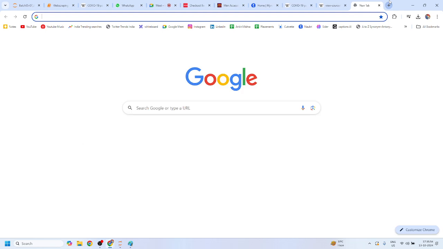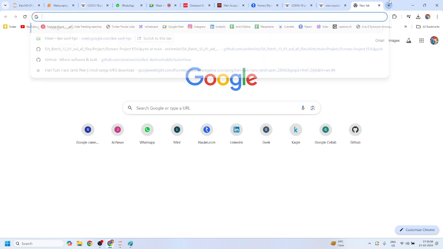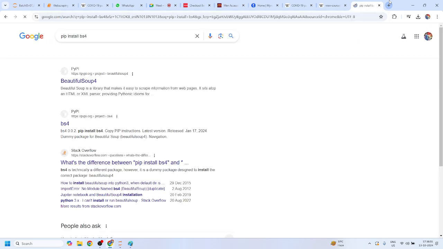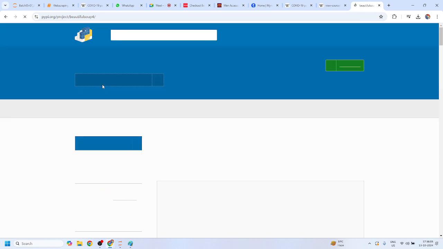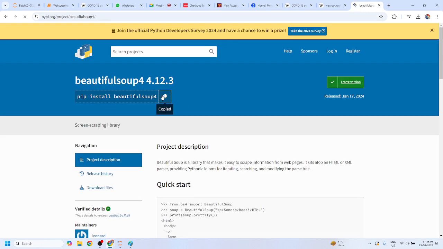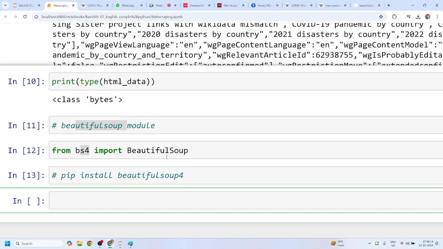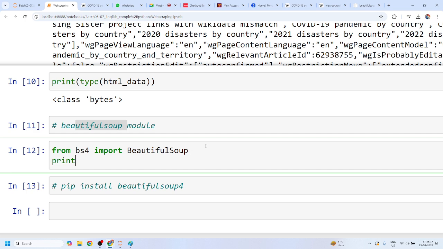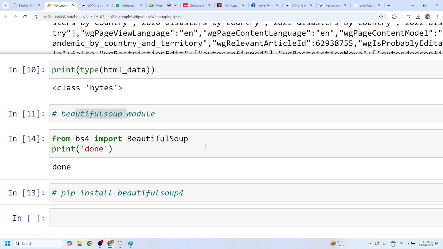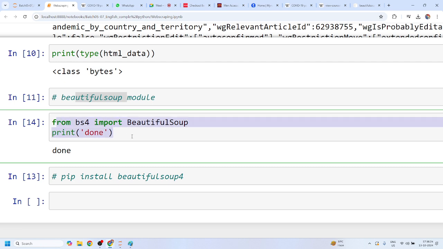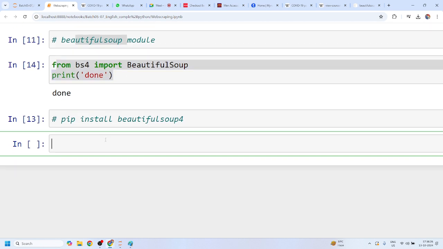How can you install this module? You can simply say pip install bs4. It will show you how to install this. You have to simply copy this code and paste it there. Because I already have this in my system, I'll comment this out. If you run this code, this is the same message that you can use, print done. And if you get the same message, it means that you have successfully imported Beautiful Soup. Yes or no, Mohit?